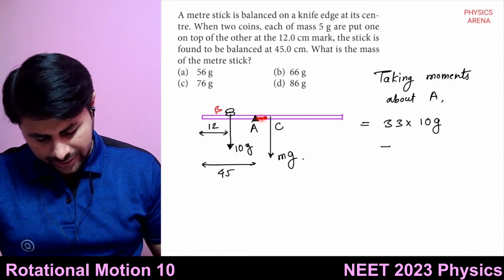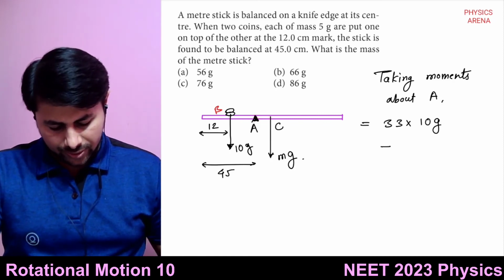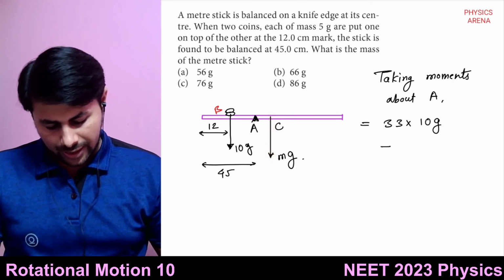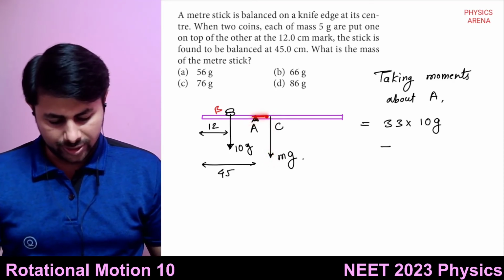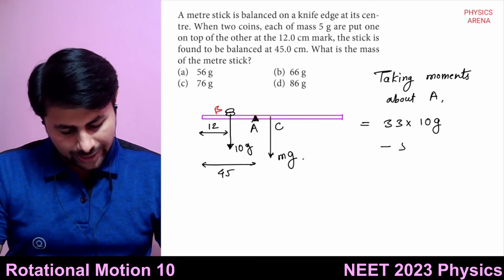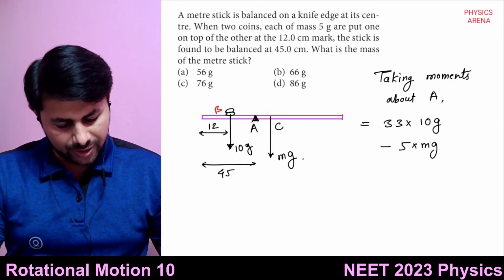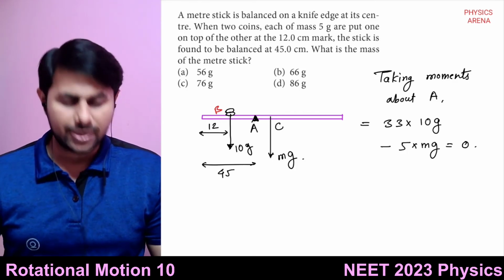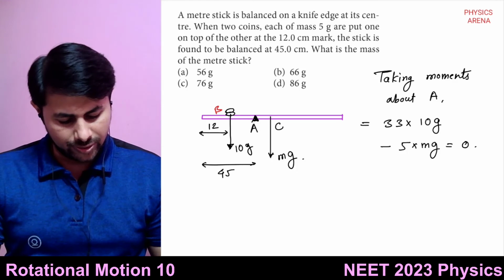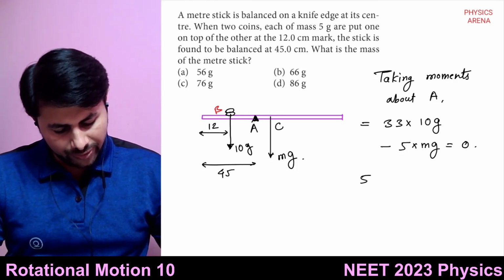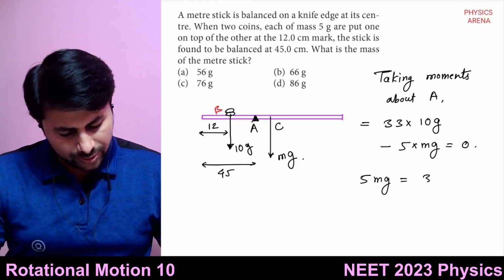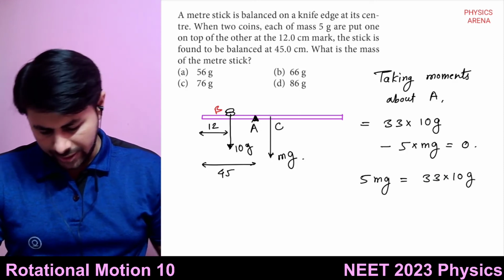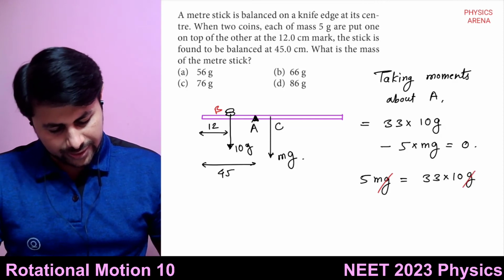And how much is that distance? Distance AC. The weight acts downwards from 50 centimeters, and you are balancing it at 45, so this much distance is 5. So minus 5 multiplied by mg is equal to 0 because it is balanced. The sum of all torques must be equal to 0, and therefore we get 5 mg is equal to 33 multiplied by 10 times g. And g and g cancel.